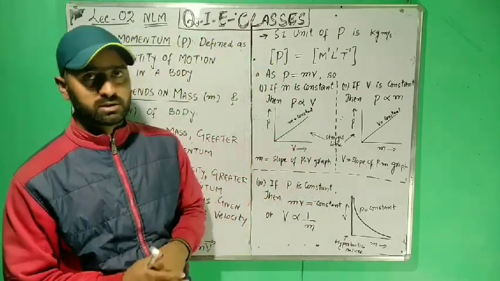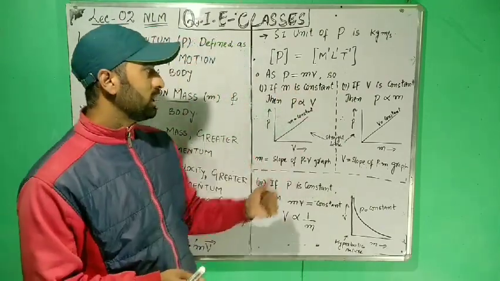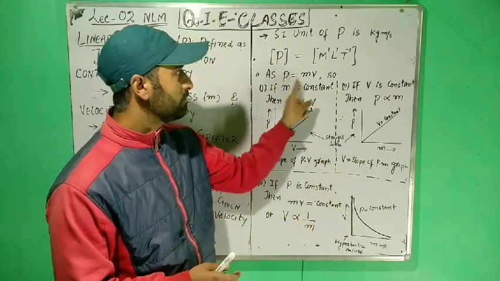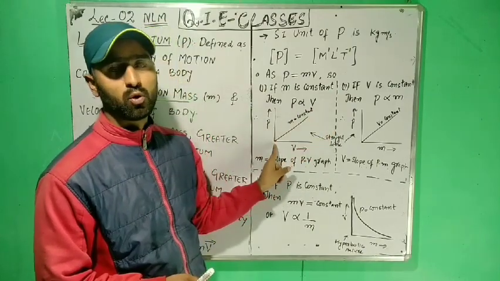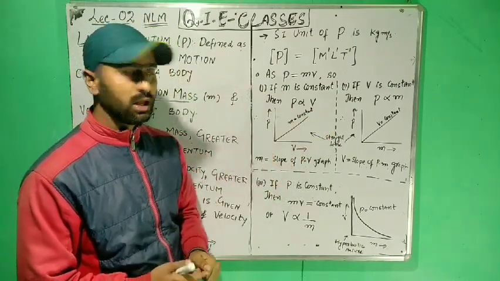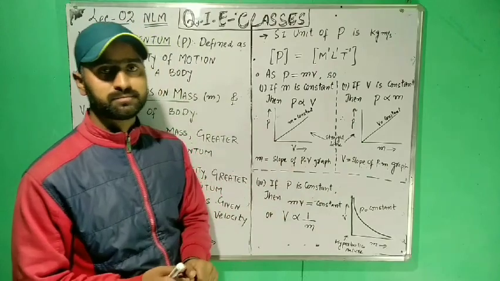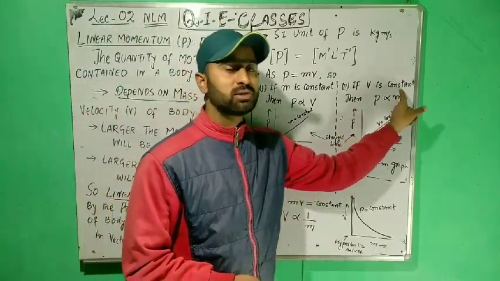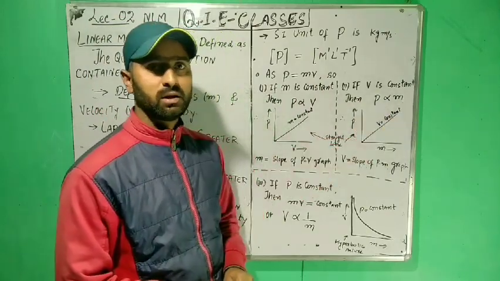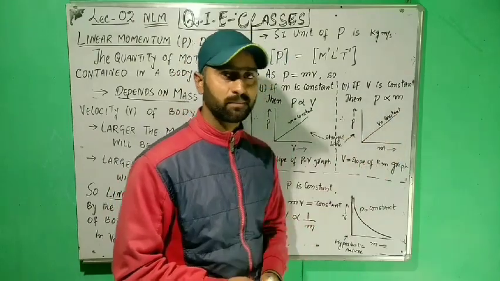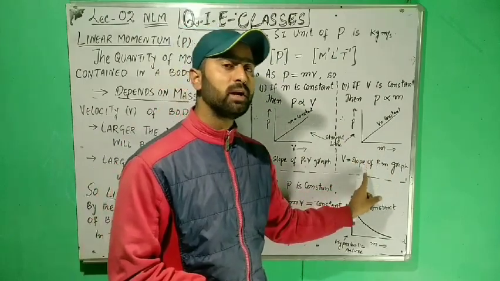Now let's come to some common graphs. As we know, linear momentum P is equal to mv. So if m is constant, then clearly P will be proportional to v, and the graph will be a straight line passing through the origin. Here m, being constant, can be defined by the slope of the P-v graph. However, if velocity is kept constant, then from this equation, momentum is proportional to mass. Hence the graph again will be a straight line, where velocity is constant and can be defined as the slope of the momentum-mass graph.